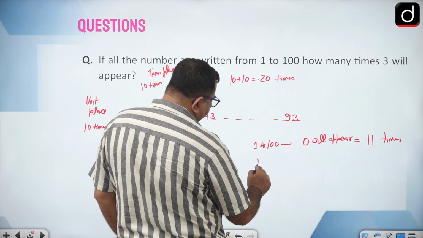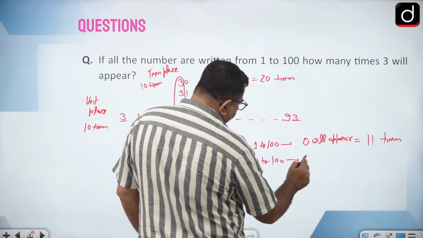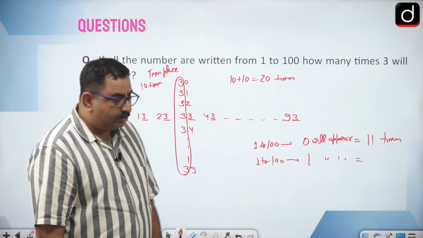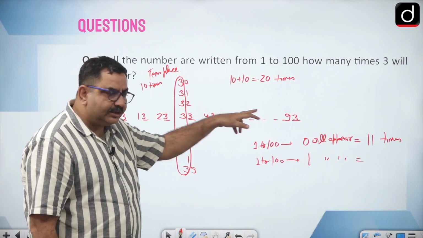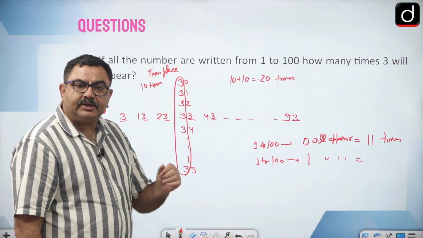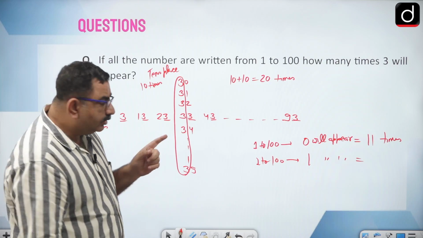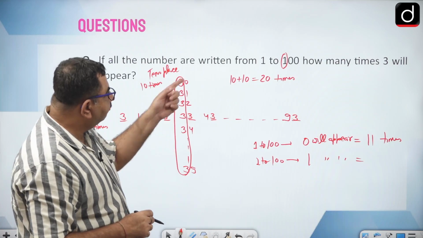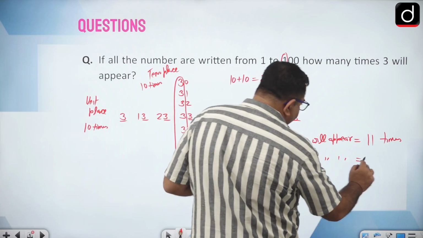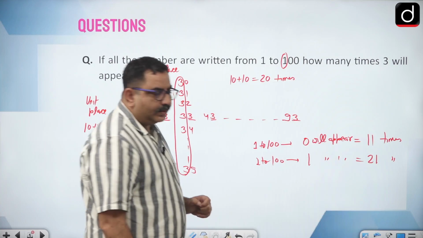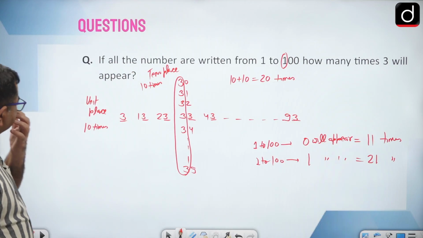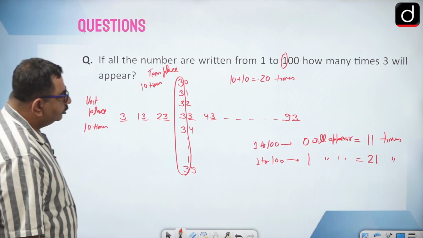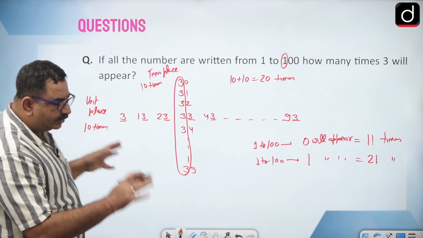Now from 1 to 100, how many times will 1 appear? 1 will appear 10 times on units place and 10 times on tens place, a total of 20 times. But 1 will appear on the hundreds position also, in 100. So one more time 1 will appear. So from 1 to 100, 1 will appear 21 times. I think that is clear. So this is a little data you should remember so that you can answer directly.